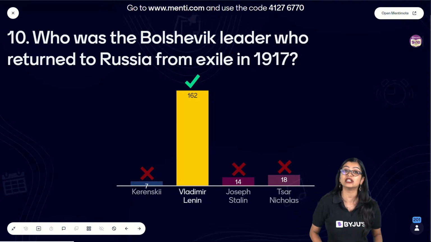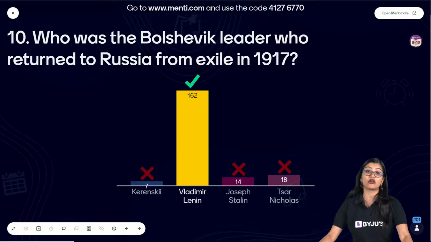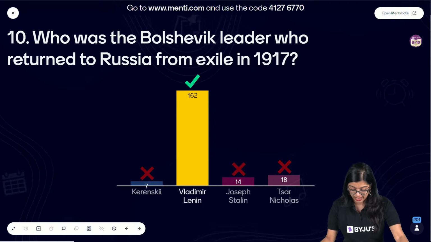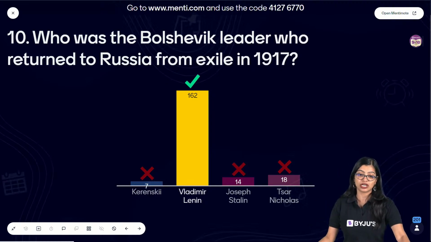Yes, so these two revolutions, especially from this chapter, you need to know why they happened. What is the reason for the February Revolution? What is the reason for your October Revolution, followed by which there was a civil war as well, right? And of course, we know that post your February Revolution, you had the provisional government, which was set up.